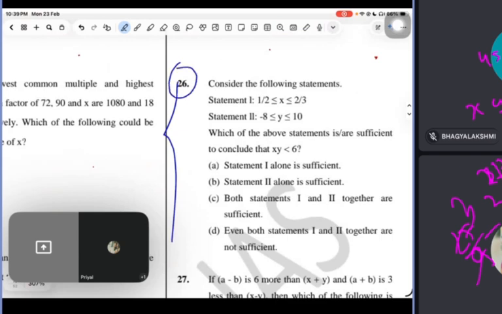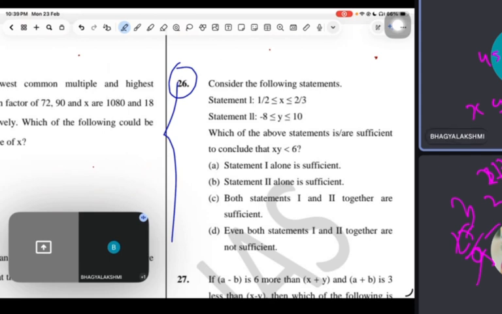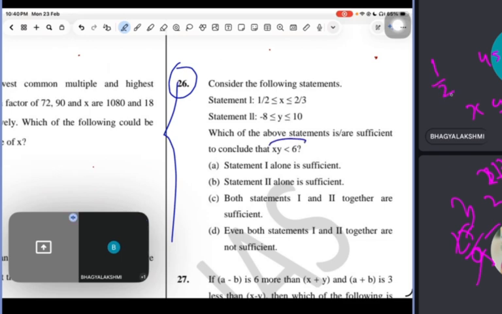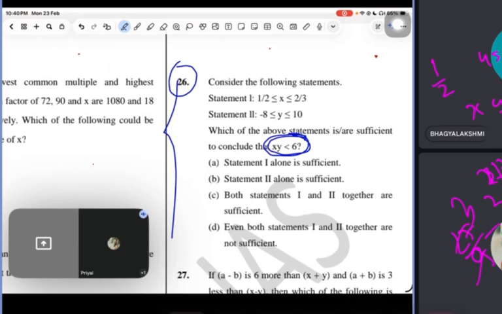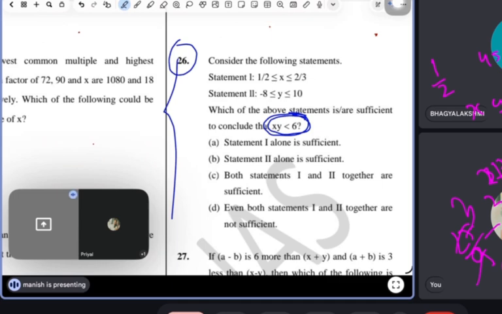Read this question, Bhagya. Consider the following statements. Statement 1: half is less than or equal to x, which is less than or equal to 2 by 3. Statement 2: minus 8 is less than or equal to y, which is less than or equal to 10. Each of the above statements is sufficient to conclude that xy is less than 6. What is the meaning of this? xy is less than 6, it means that if I multiply x into y, the result should be less than 6. I have to prove that.